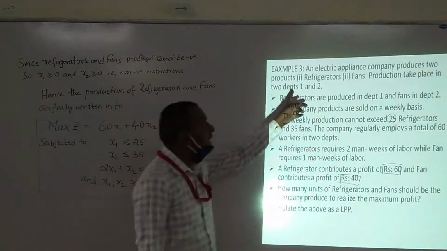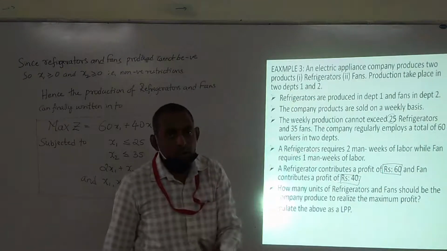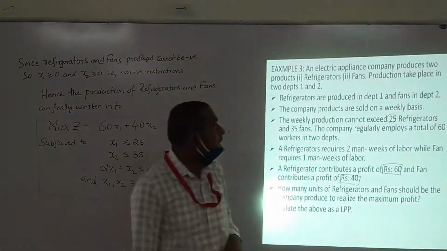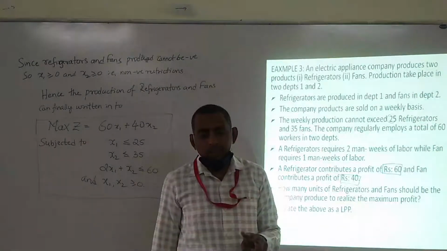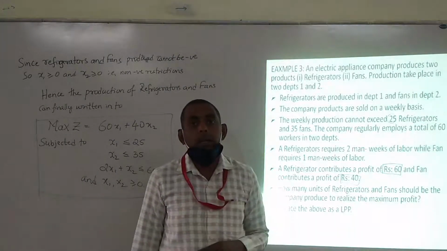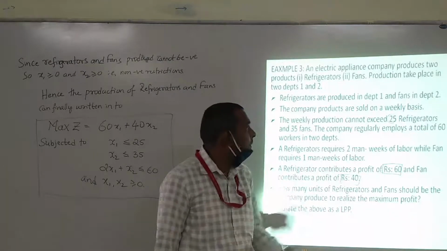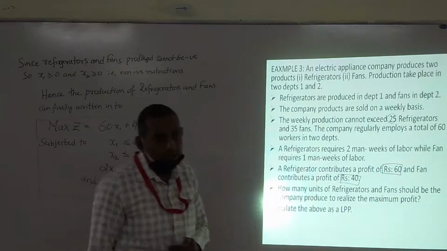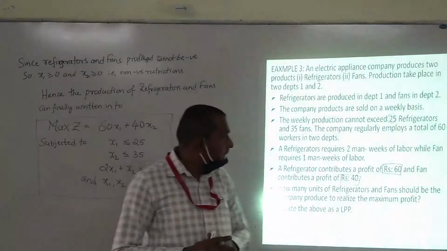Again, I will repeat. An electrical appliance company produces two types of home appliances: one is fan, another one is refrigerator. These are manufactured in two different departments, Department 1 and Department 2. The company produces and sells refrigerators and fans on a weekly basis.